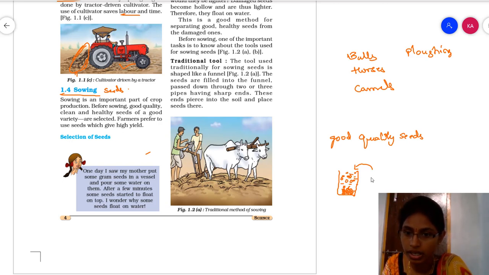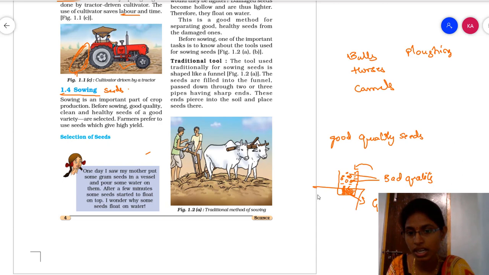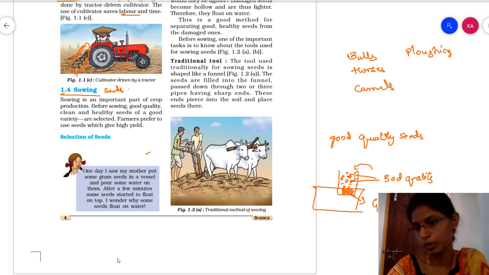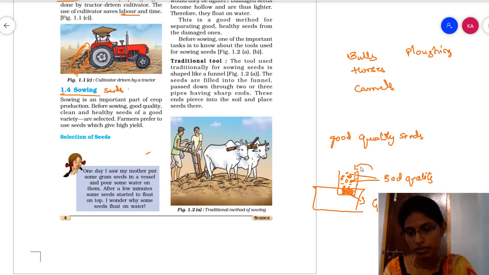The grains which float on the water are of bad quality, and the grains which settle down are of good quality. So these seeds are required for the sowing purpose. The floating seeds are useless, we can say. This is how the selection of seeds is done.